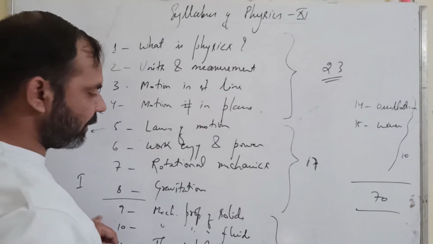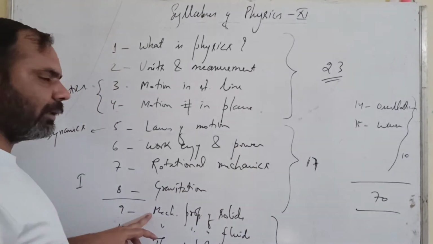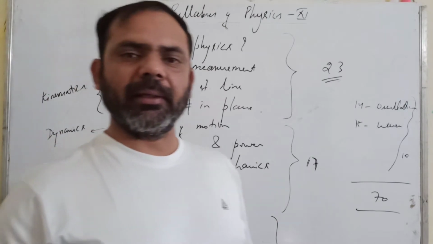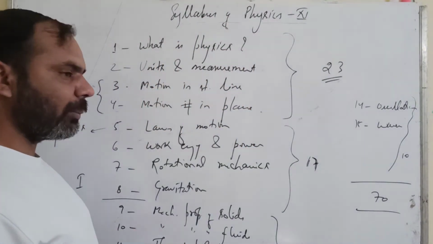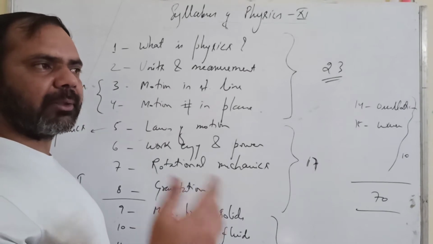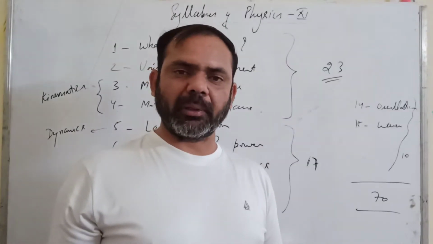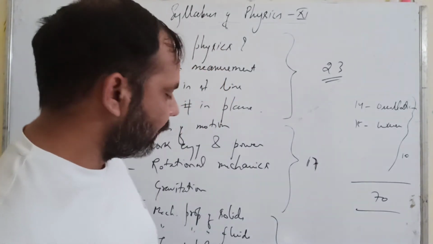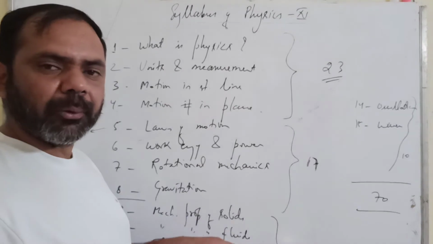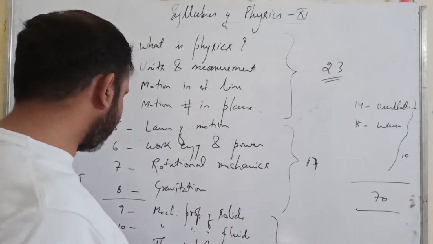Now from chapter number 9 we will start the second part, mechanical properties of solids. Basically we will study about the elasticity in this chapter. Then mechanical properties of fluids. When a fluid is moving, fluids means liquids and gases together, their group is called a fluid. So what are the different properties of fluid? Surface tension, viscosity, all these things we will study in this chapter.